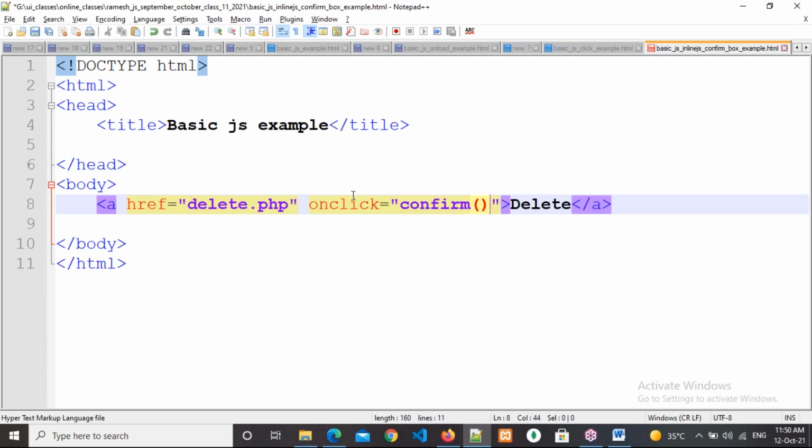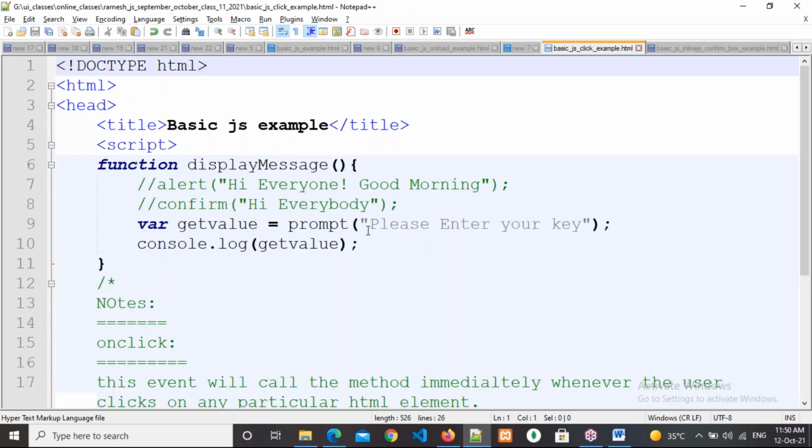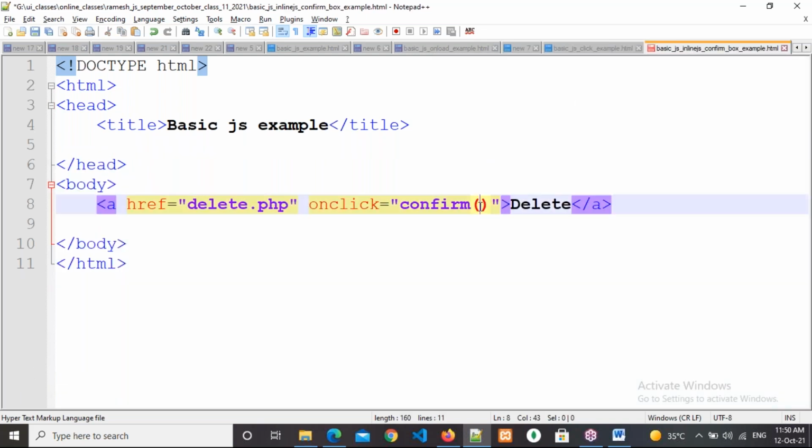Observe here, the click event. How am I writing this data, like a string or not? We are writing a string. So here, since we started with double quotations, in between don't use double quotations again. Use single quotes. If you start here with single quotes, use double quotes in between. Understanding the logic?